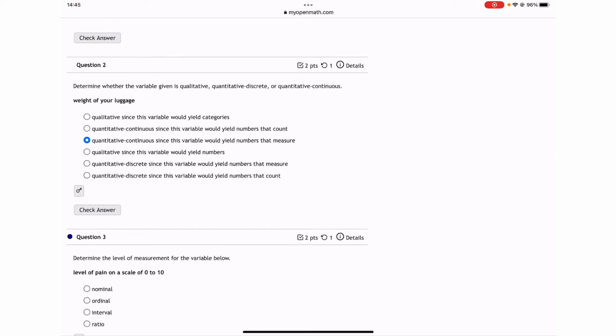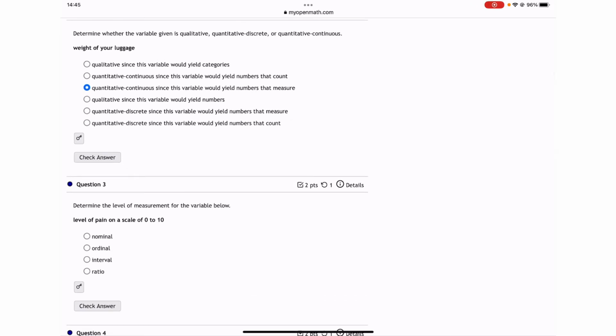So next, quantitative, since this variable would yield numbers. We already discussed it, because it's continuous, because weight can be with decimal points and so on. Question number 3. Okay, let's check this one.